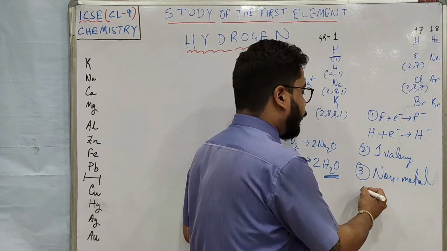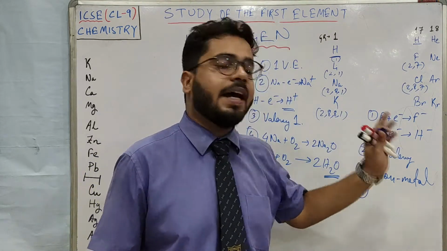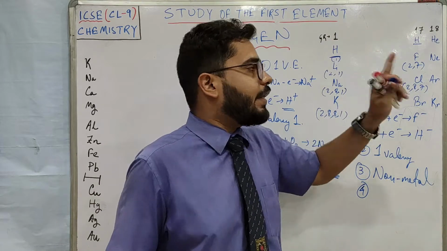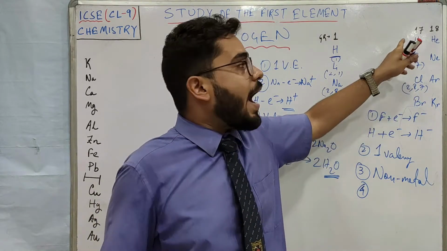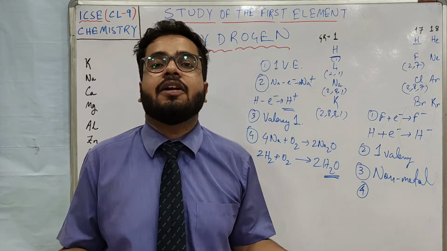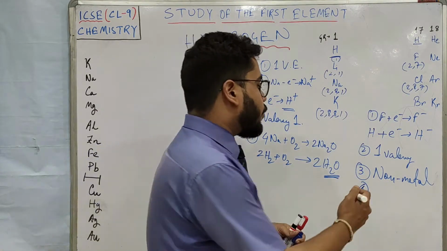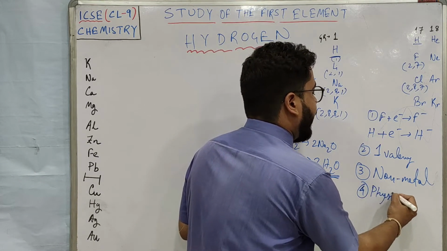Then the number 4 similarity is none of them are solid because they are non-metals. Fluorine is a gas, chlorine is a gas, whereas bromine is a liquid. Hydrogen is also a gas. So see, either they are in gaseous state or they are in liquid state. So they have similarity in their physical state as well.